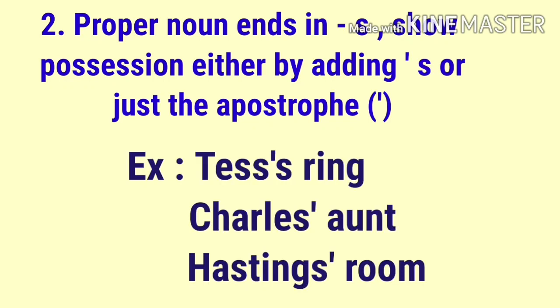Next, Charles' aunt, Hastings' room. So when a proper noun ends in s, we can show possession either by adding apostrophe s or just an apostrophe.